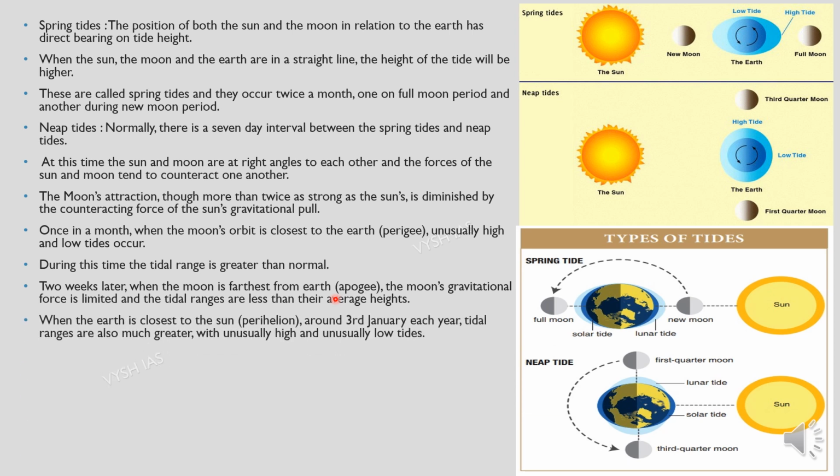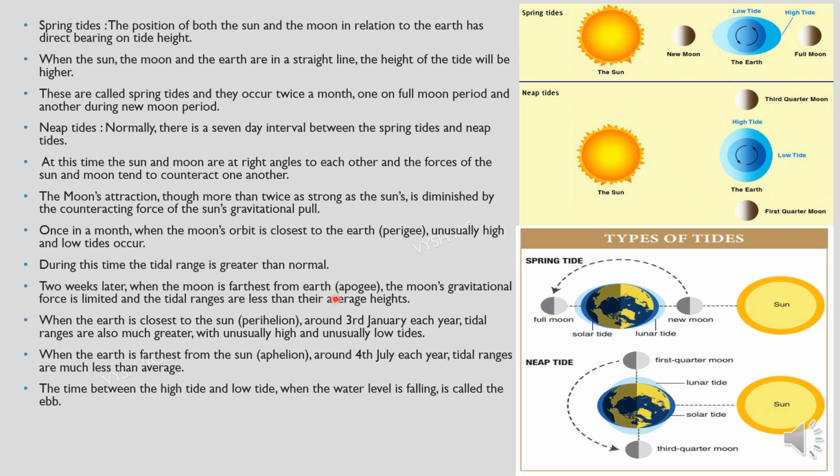When the earth is closest to the sun, which is the perihelion, around 3rd January each year, tidal ranges are also much greater, with unusually high and unusually low tides. When the earth is farthest from the sun, which is the aphelion, around 4th July each year, tidal ranges are much less than the average, because it will be away from the sun. The time between the high tide and the low tide, when the water level is falling, is called the ebb. The time between the low tide and the high tide, when the tide is rising, is called the flow or flood.